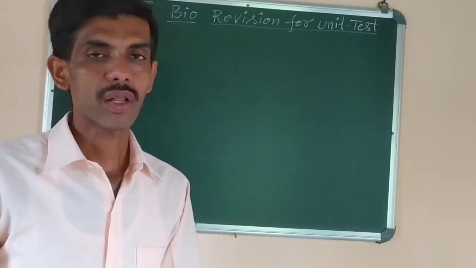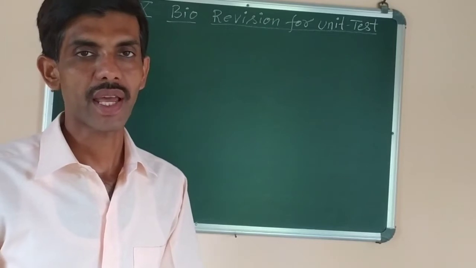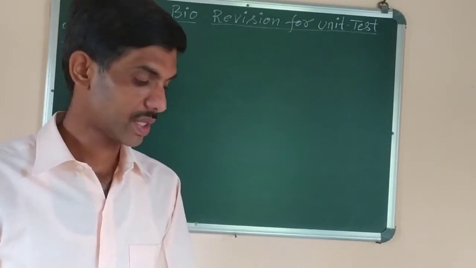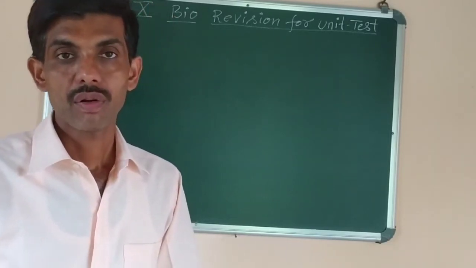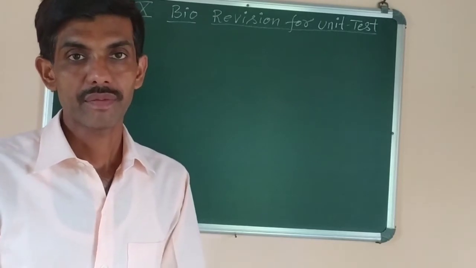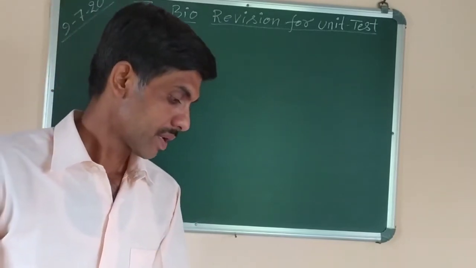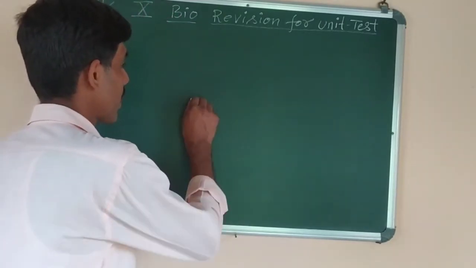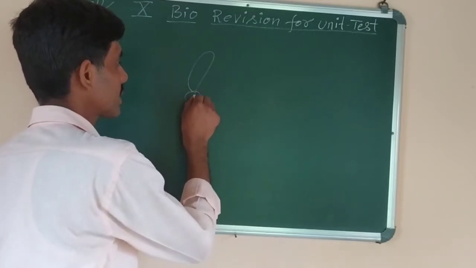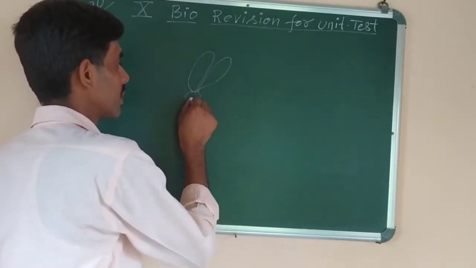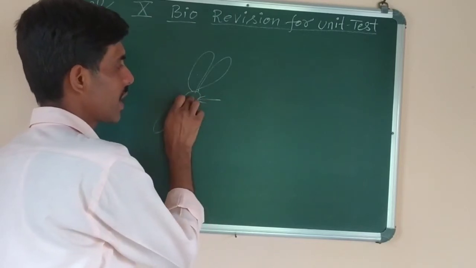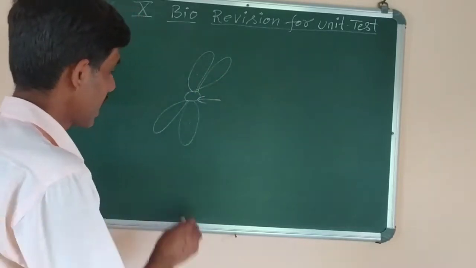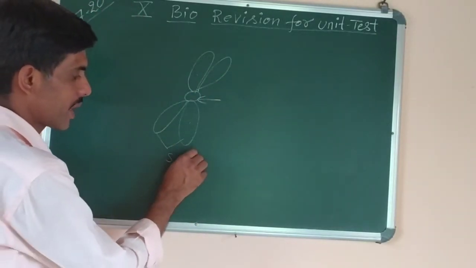During prophase, all the chromatin material which is in the form of thread-like structure condenses and comes together to form thick chromosomes which are visible. So prophase consists of chromosomes, and each chromosome consists of 2 chromatids. Like these 2 are the chromatids. They are attached at a point which is called centromere. This place is called centromere. Centromere is the point of attachment of two chromatids. And these two chromatids are known as sister chromatids.